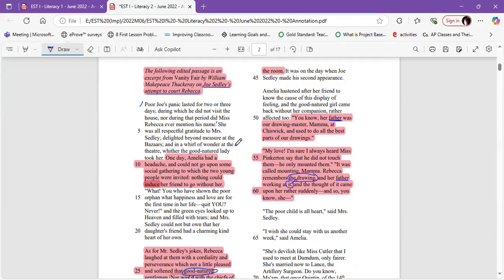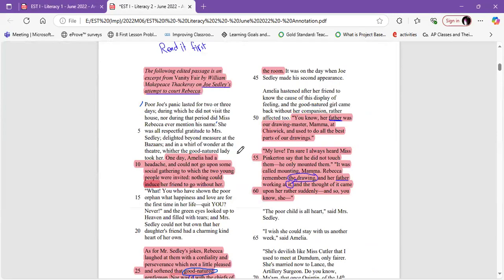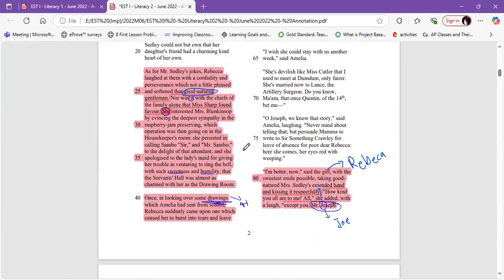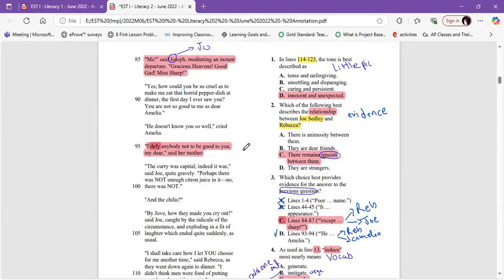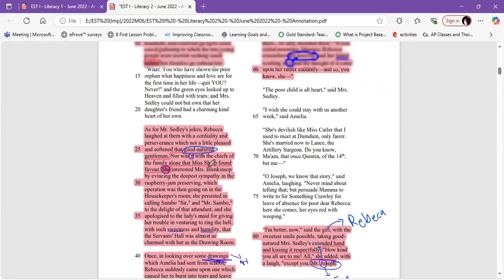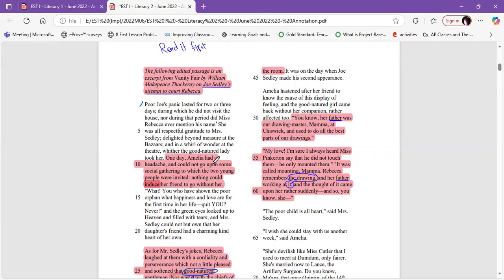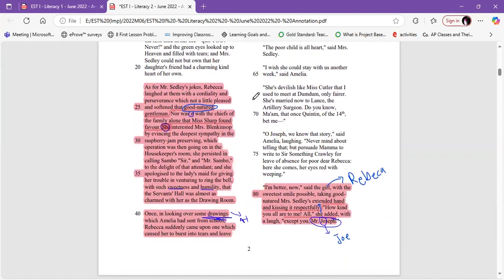Poor Joe's panic lasted for 2 or 3 days, during which he didn't visit the house, nor during that period did Miss Rebecca ever mention his name. But it doesn't talk about the relationship. From 44 to 45, from it till appearance. The problem is that there is it, so we need to take a sentence before.